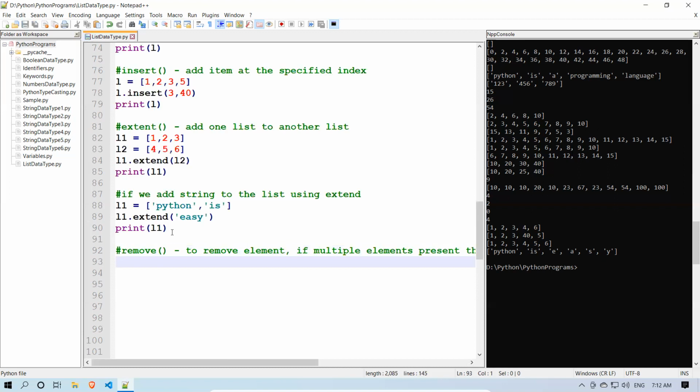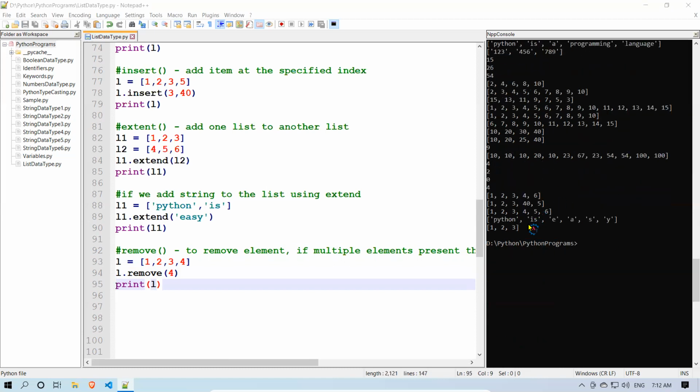Okay, so I have a list. L is equal to 1, 2, 3, 4. Okay, and I want to remove 4. L dot remove 4, and then print L. It will have only 1, 2, 3. You see that, 1, 2, 3 only.